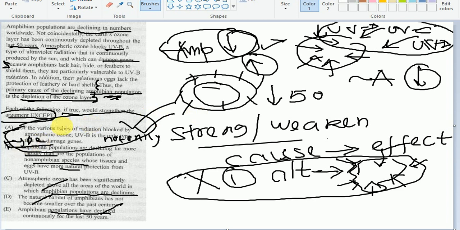This is the thing you should learn: in an argument EXCEPT question, the option doesn't need to have an impact on the conclusion. But if the question asked which of the following, if true, would strengthen the argument, then your option must have an impact on the conclusion, right? So these are the things you need to take care of. See where the traps are laid, eliminate the traps, and move towards the last one which you find.